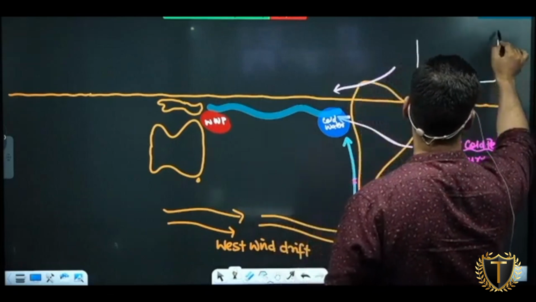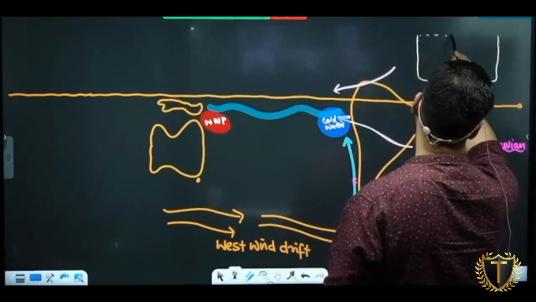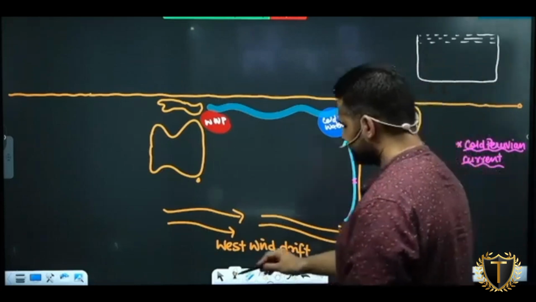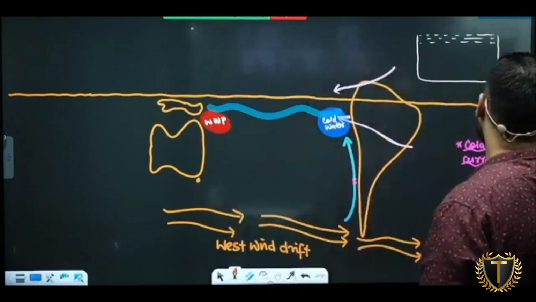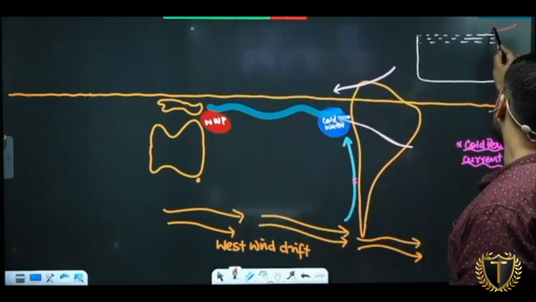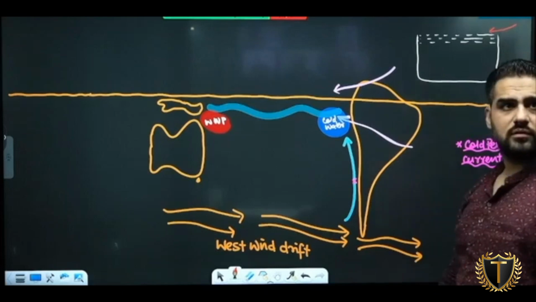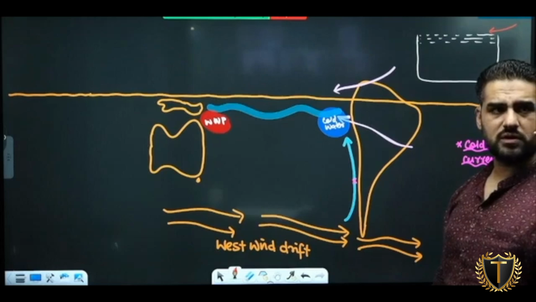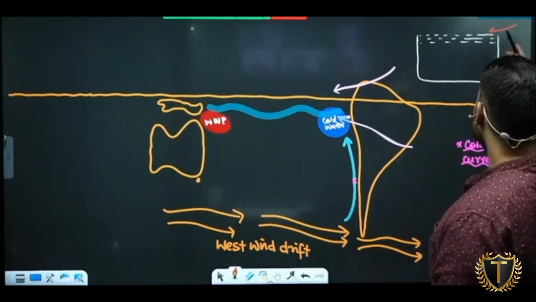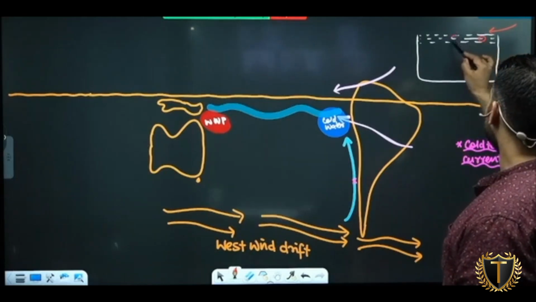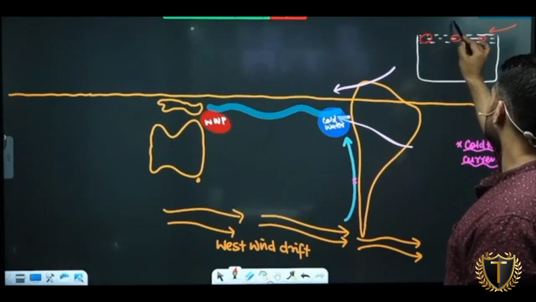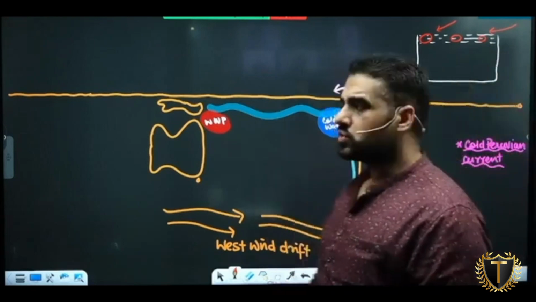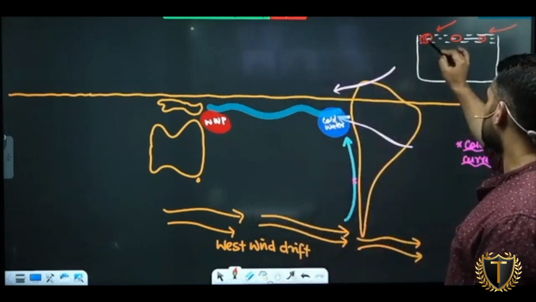ऐसे समझते हैं इसको. Assume here if winds are moving in this way. What are winds here? Offshore. As the winds will be offshore, what kind of water will they drag? Bottom water or surface water? Surface. So this warm water from here will travel here and finally reach here. What are winds here? Onshore. Am I clear?